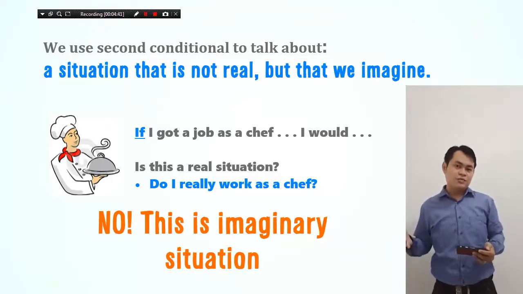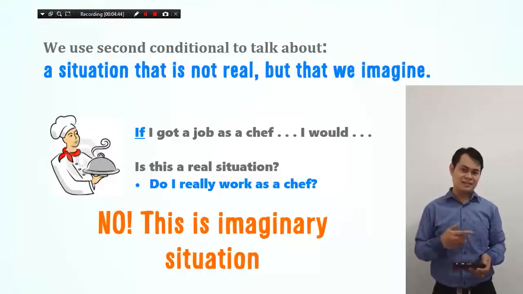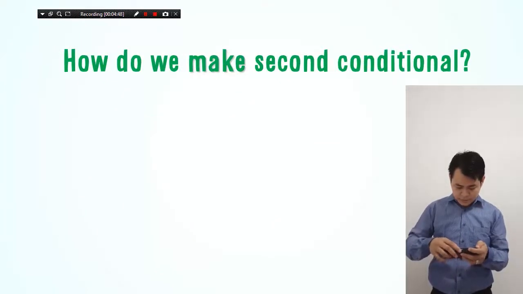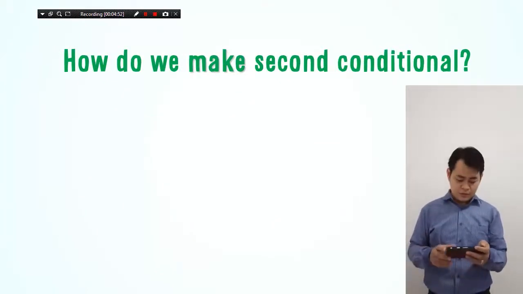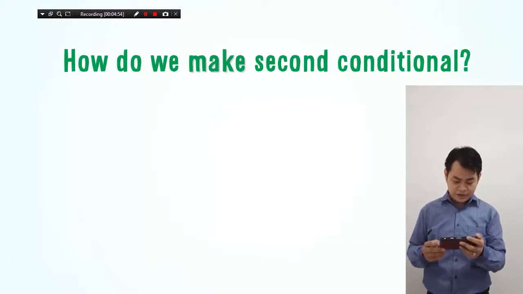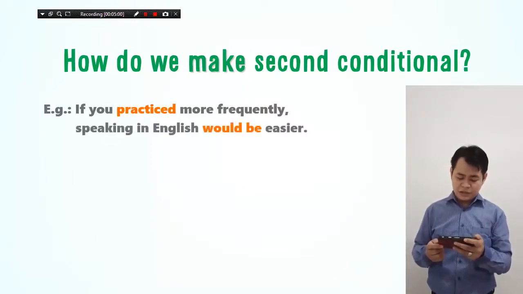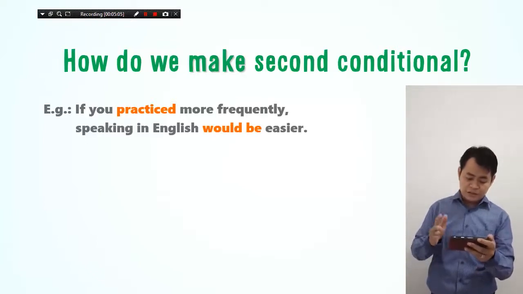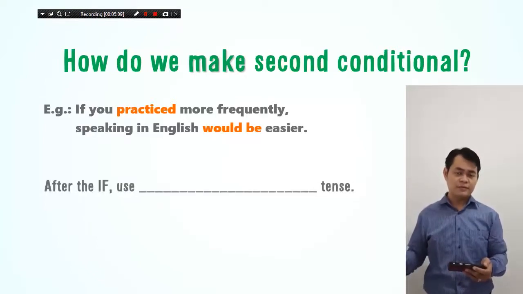So what's the real structure of the second conditional? We will talk about that in the next slide. Okay, how do we make the second conditional? You can see the example. We can read together: if you practiced more frequently, speaking in English would be easier. Can you see, after the 'if,' what kind of tense we are using?